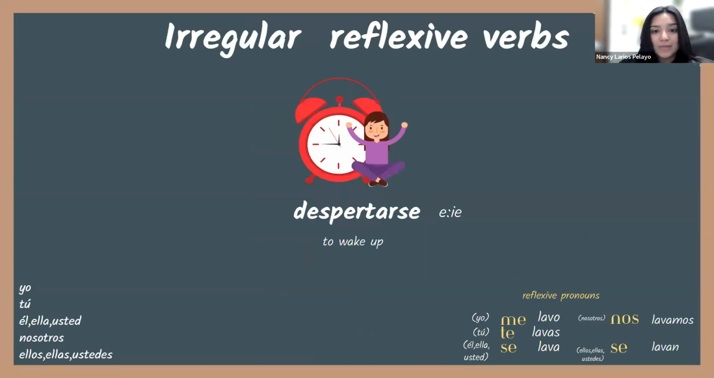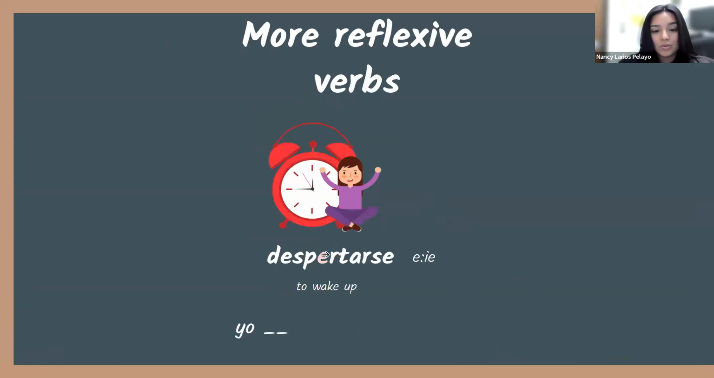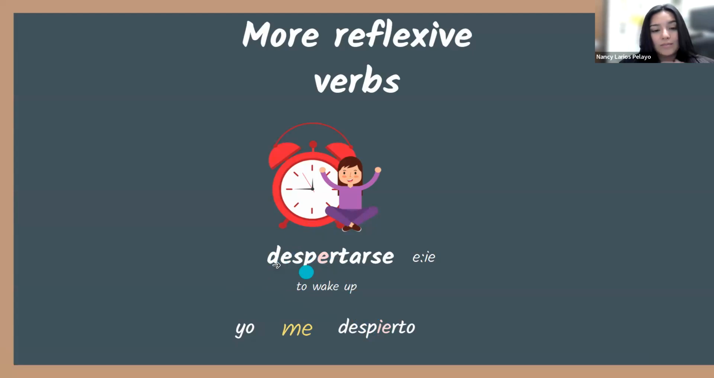Entonces tenemos otra vez despertarse. So this is the last one we have for these examples, but you have these on your assignments for this week. Entonces tenemos despertarse. Esta también cambia de E a IE. Entonces, yo me despierto. Okay. And notice I'll usually say which one because this one could be confusing because it has two E's. So it's like, ¿cuál voy a cambiar, right? Which one am I going to change? And so in this case is the second E.